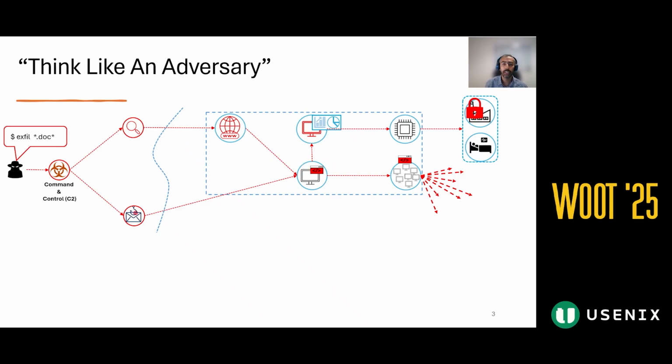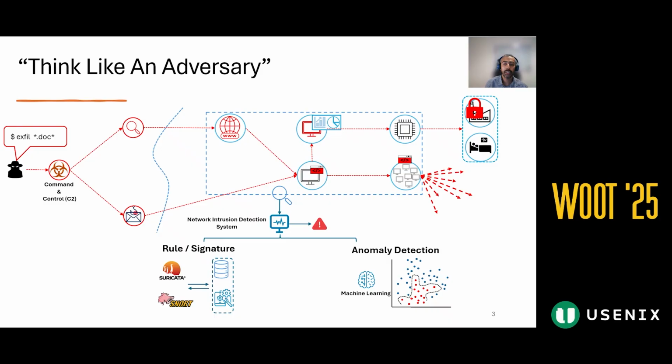Now, the question is, what is common in all those attack stages? They all require network connectivity. That is why network intrusion detection systems are critical. They continuously monitor network traffic to detect malicious activities and raise alerts. There are two main categories: signature-based, which detects known attacks but struggles with new attacks; and anomaly-based, like those using machine learning, which can spot unknown or complex threats.